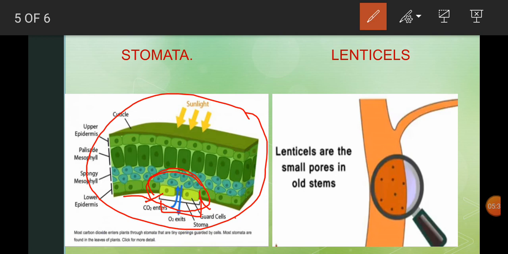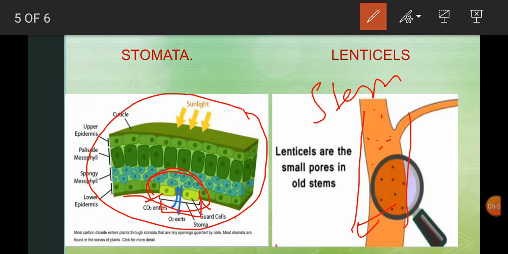But coming to other parts like stems, in stems there are lenticels. Because of these lenticels, in this stem part you can see small pores when you zoom and magnify it. These pores help in the exchange of gases.